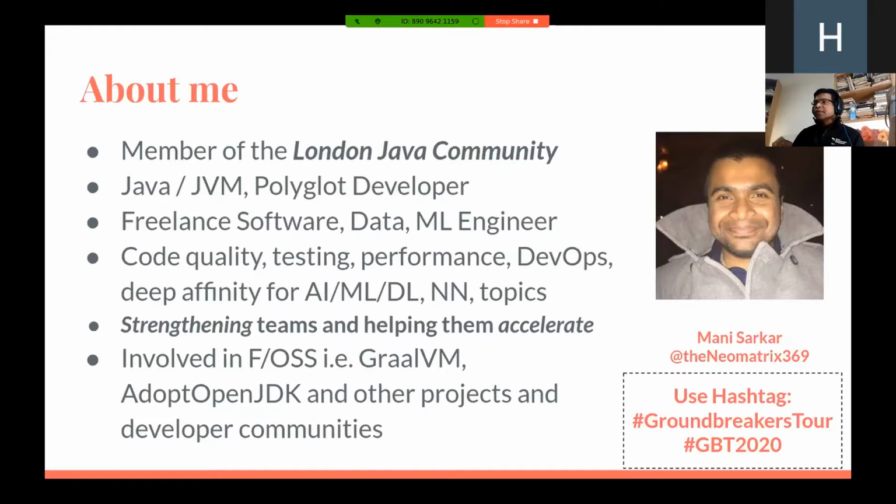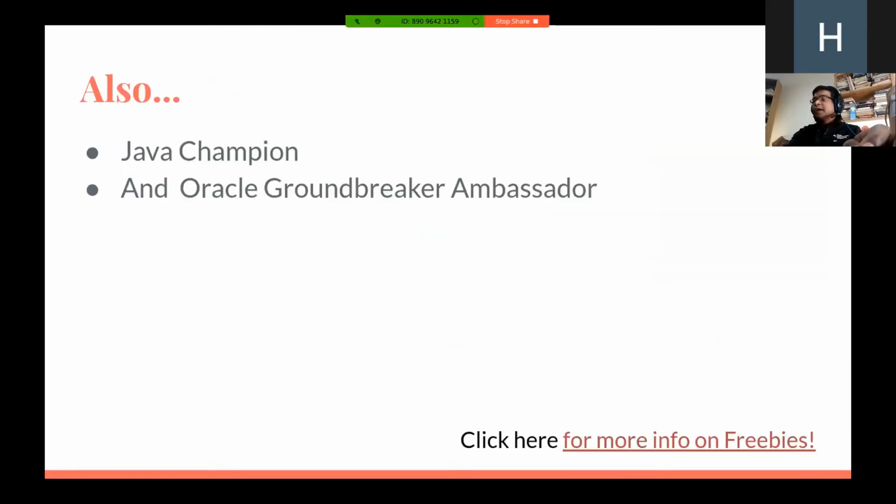In my free time, I'm working on open source projects in general. If you'd like to talk more about it, I'll be happy to discuss further. I also have been honored in the last few years with these titles, and I'm grateful for them for being christened as a Java champion and later on as an Oracle Groundbreaker ambassador.